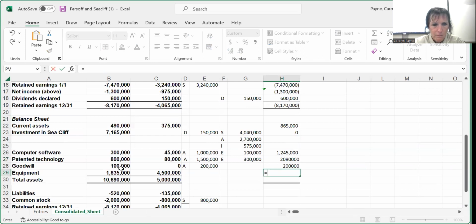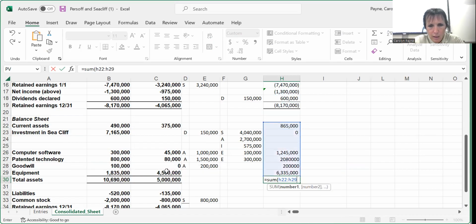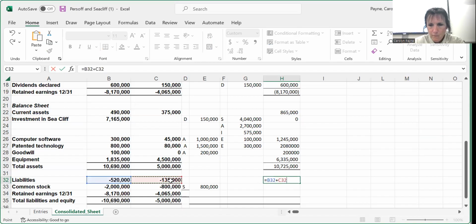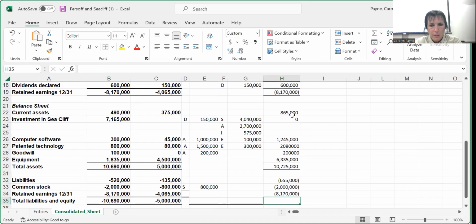So there's our total assets. And then liabilities. Common stock. And of course, the retained earnings, we calculated our consolidated retained earnings, so we want to pull it from the top. Always pull it from the top.